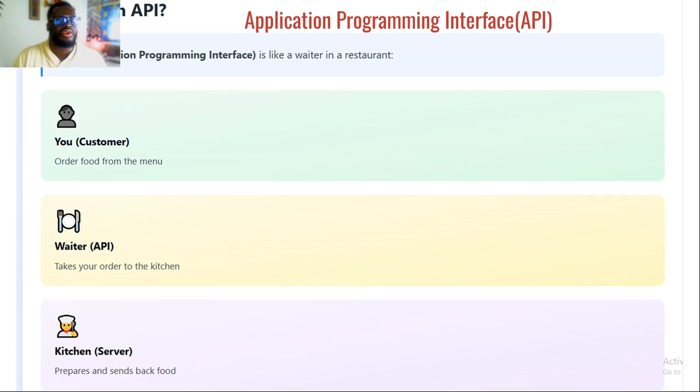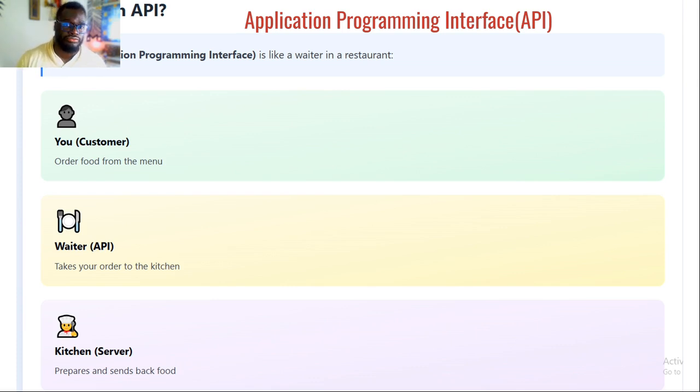And again, it's very important to know API because this is the modern way that systems and applications communicate. API stands for Application Programming Interface. Let us cut the technicality and the complexity. It's just like you are a client sitting in a restaurant, looking at the menu.